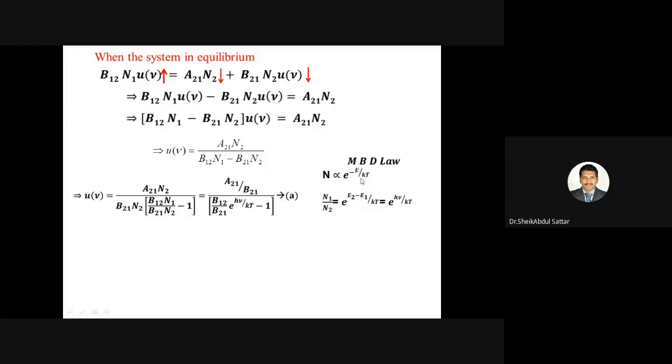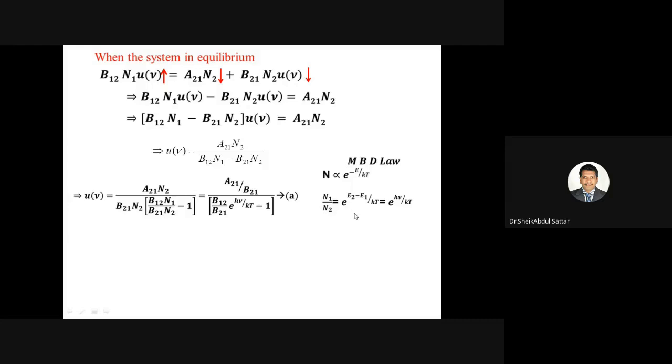Here, N1 is the number of atoms with energy E1. So N1 is proportional to e power minus E1 by kT. N2 is the number of atoms with energy E2. Therefore, N2 is proportional to e power minus E2 by kT. Then if you take N1 by N2, we can replace the proportionality with equality because both have the same proportionality constant, which will cancel out. Therefore, N1 by N2 equals e power minus E1 by kT divided by e power minus E2 by kT.